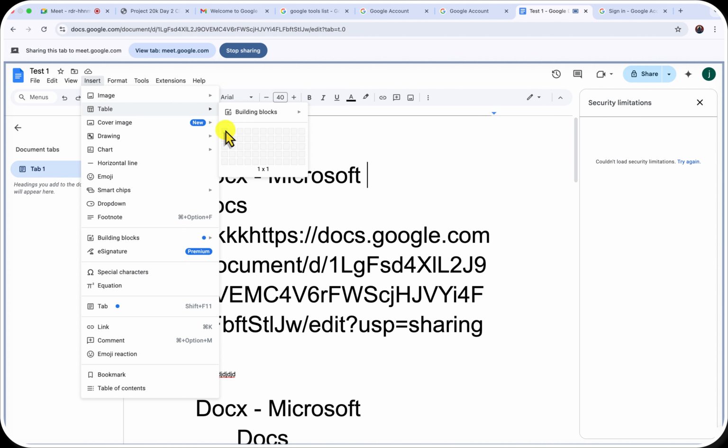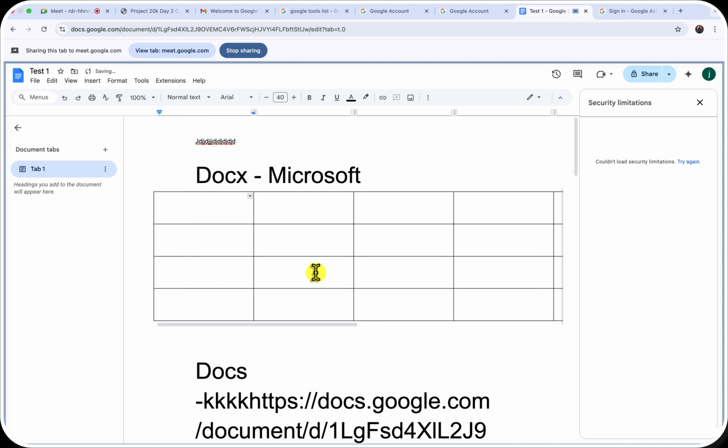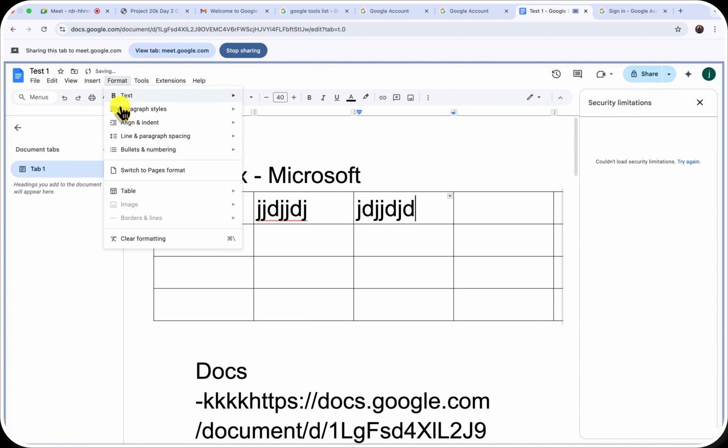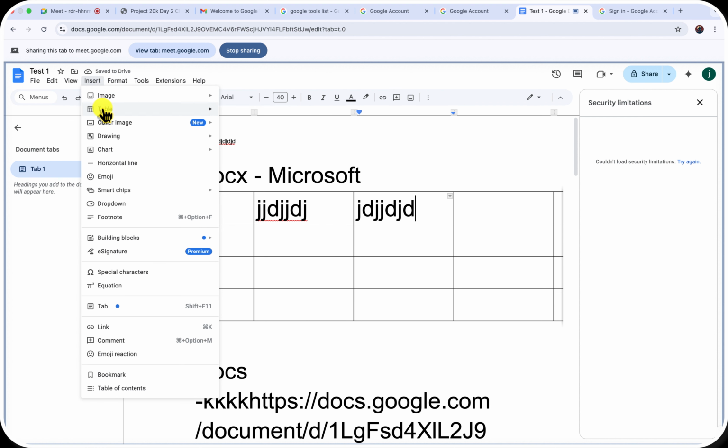So if you want to add tables, depending on the number of tables, all you need to do is click on it and it's going to give you a detailed overview of the tables, right? So if you want the idea of playing around with your columns, and I can't really remember, but it's just around playing with your columns.